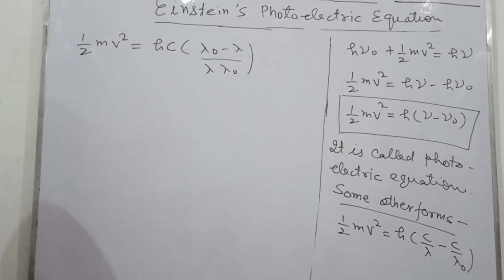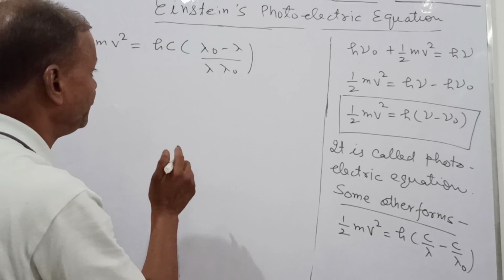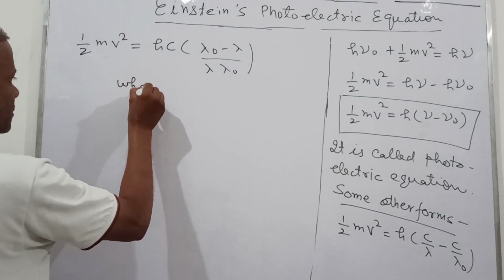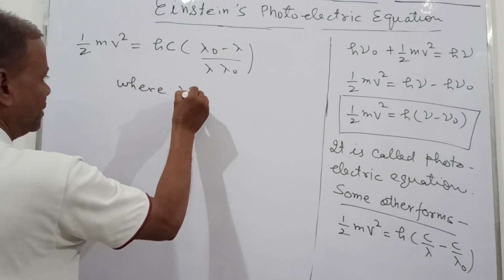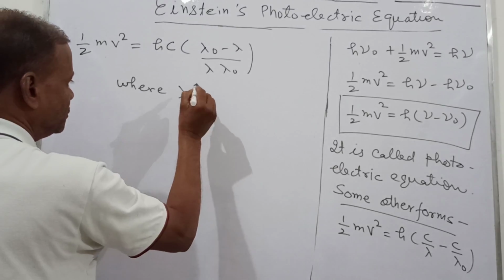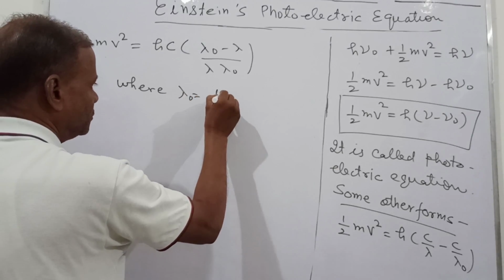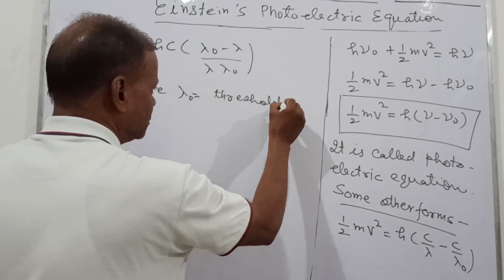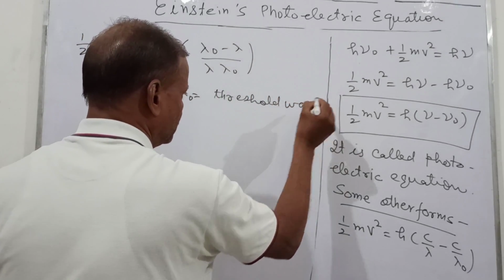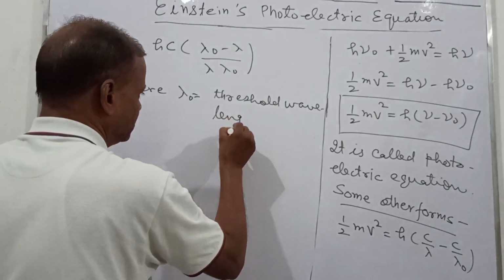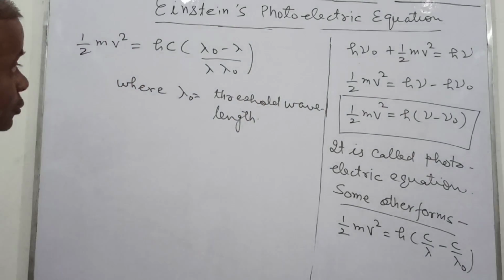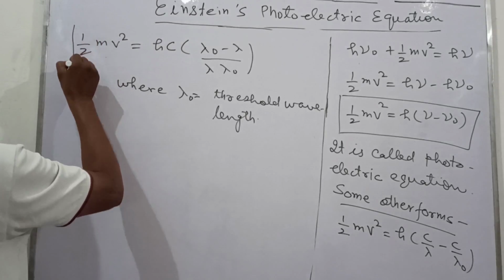This lambda naught is called the threshold wavelength. So this is one form of this equation.